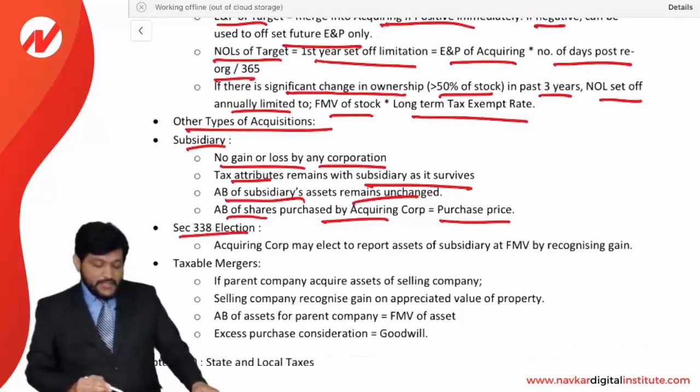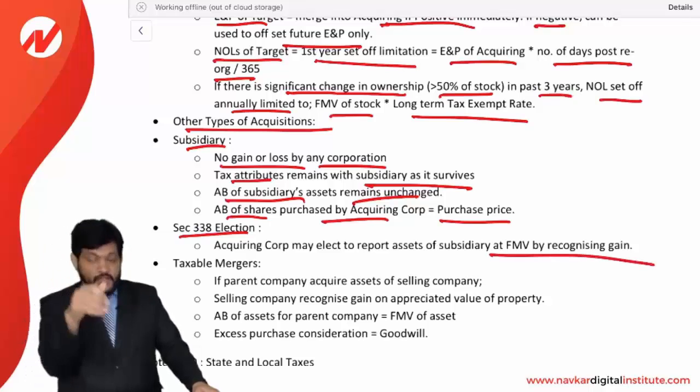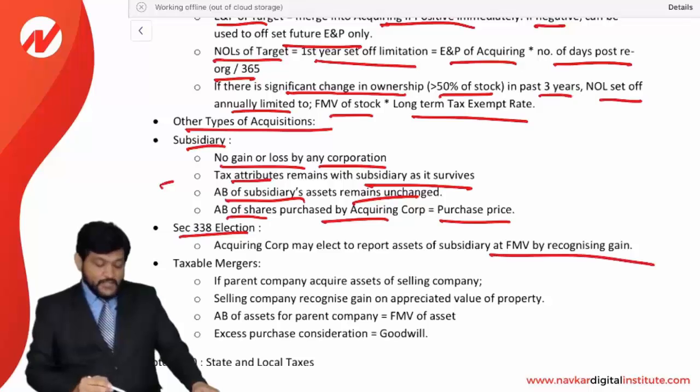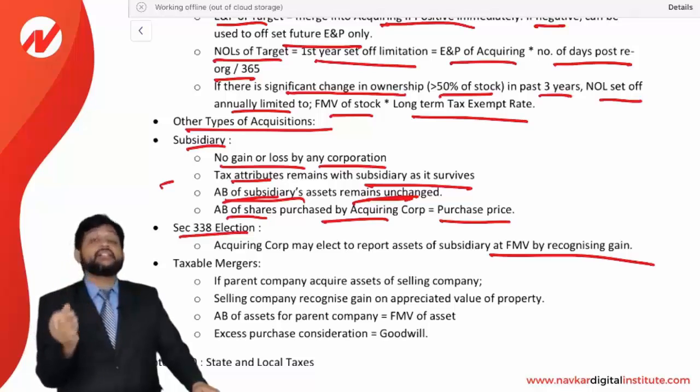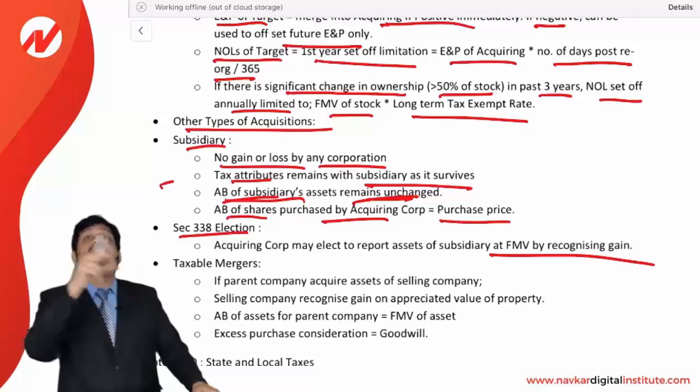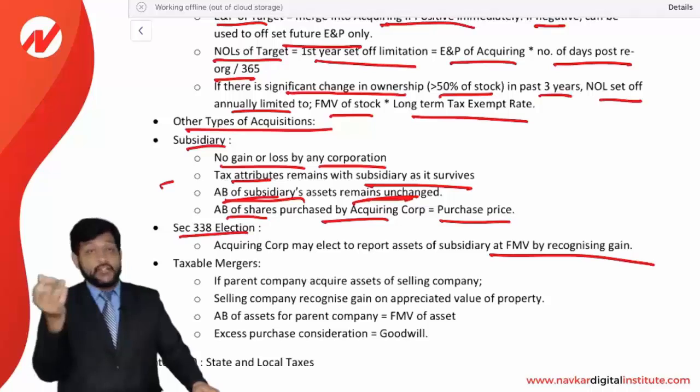Section 338 election. The acquiring corporation may elect to report the assets of a subsidiary at FMV by recognizing a gain. As we saw in this section, the adjusted basis of a subsidiary's assets remains unchanged; it will carry over. But there is an option given: if the parent company wishes, then they can recognize the assets of a subsidiary company at FMV by recognizing gain. So that is the option given to them.